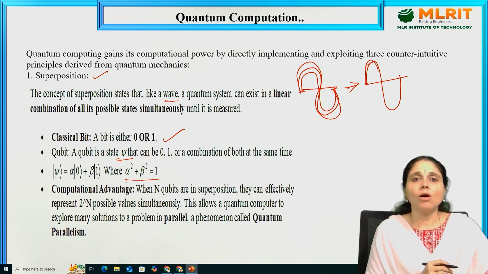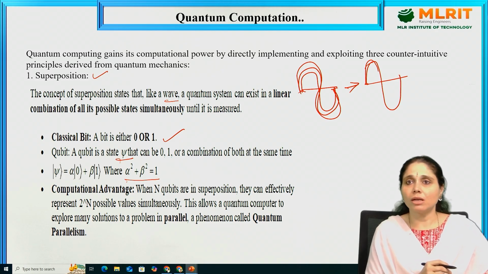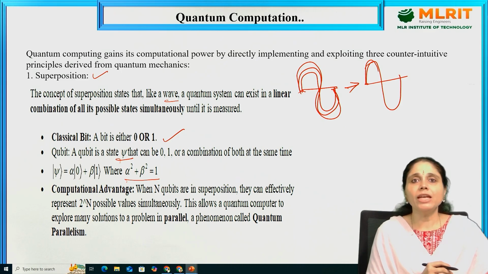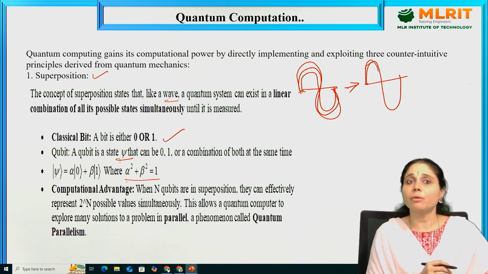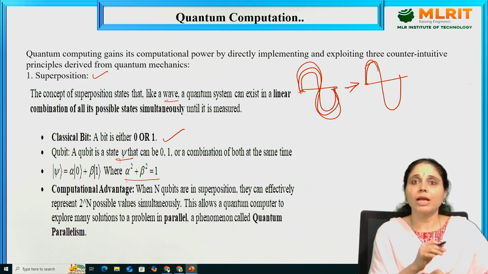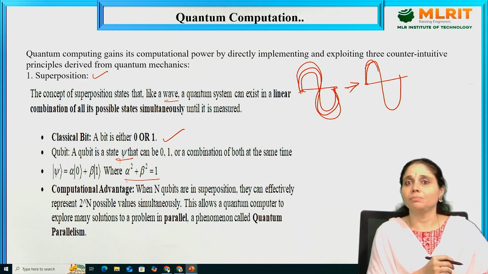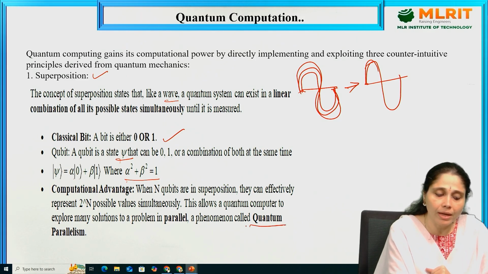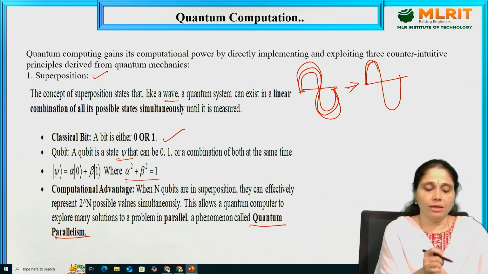Computational advantage. Now with this, what is the computational advantage? When n qubits are in superposition, they can effectively represent 2 power n possible values simultaneously. 2 power n possible values can occur simultaneously. This allows a quantum computer to explore many solutions to a problem in parallel, a phenomenon called quantum parallelism. So remember this word, quantum parallelism.